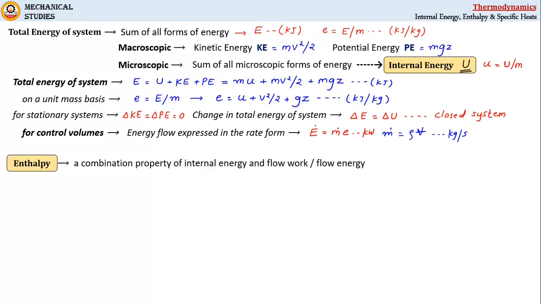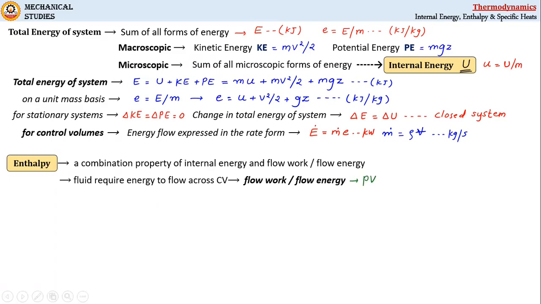What is this? See, a flowing fluid always requires energy to flow across the space or control volume, and this additional energy that the fluid possesses is called flow energy or flow work, which is equal to the product of pressure into volume.